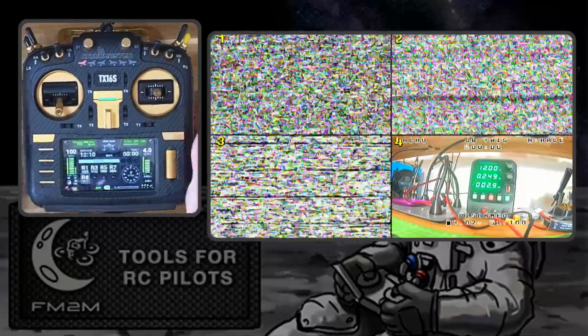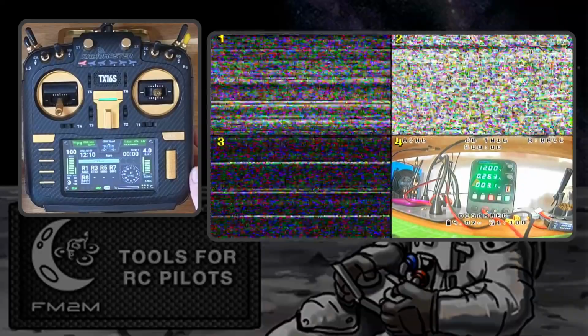Here we go. So maybe small features, small but maybe big, because if you have this equipment, you can now switch VTX channels directly from ToolBox. This is important information.